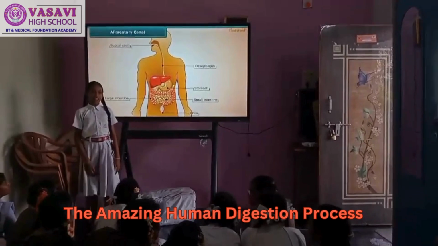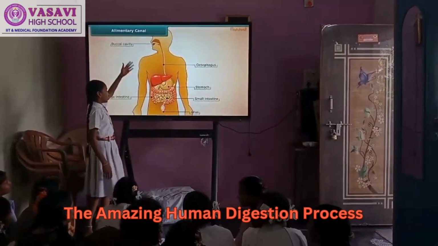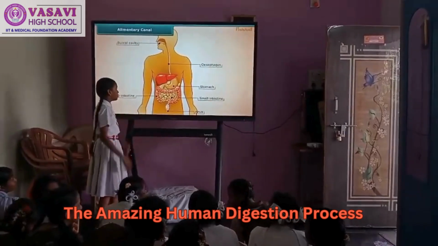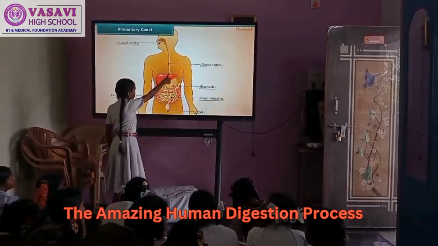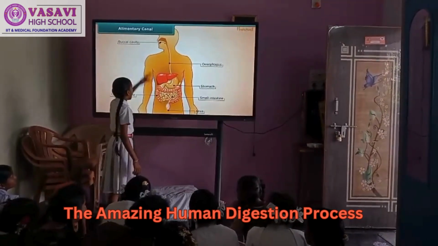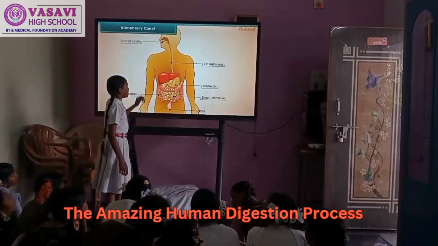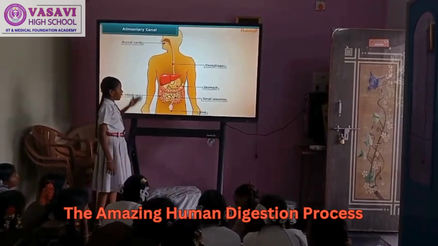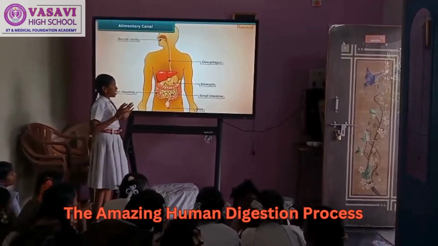Hello class. This is the structure of the human digestive system. In this human digestive system, we can observe a long tube that extends from the mouth to the anus. This is known as the alimentary canal. The alimentary canal has various parts.